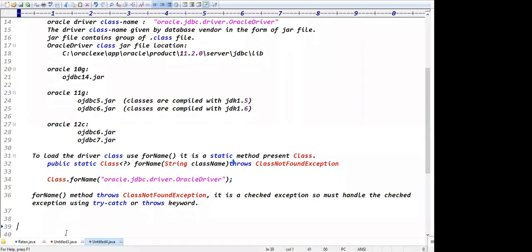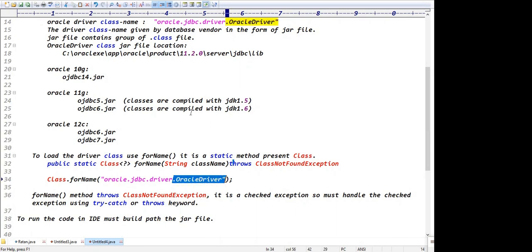Exactly, guys. So to run the code in the IDE, we need to build path the jar file, right? You must build path the jar file because the class is present in the jar file. Don't ask why you are building the path of the jar file. We are using this driver class in your application, and this driver class belongs to that jar file. That's why we need to build path the jar file, guys. To run the code in the IDE, you must build path the jar file.